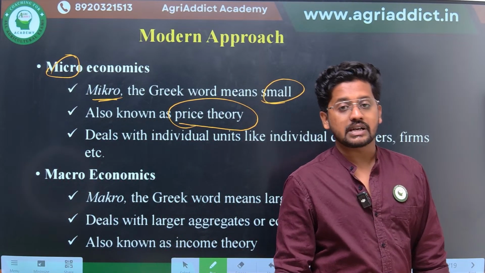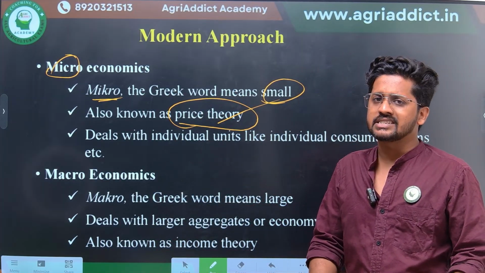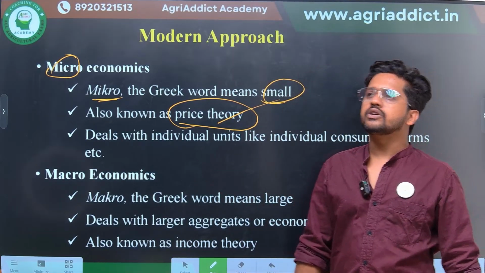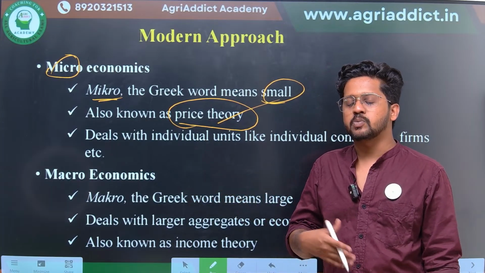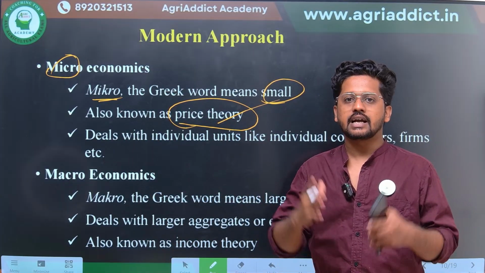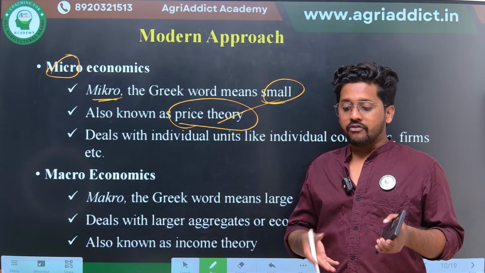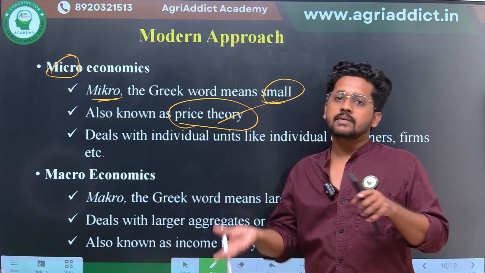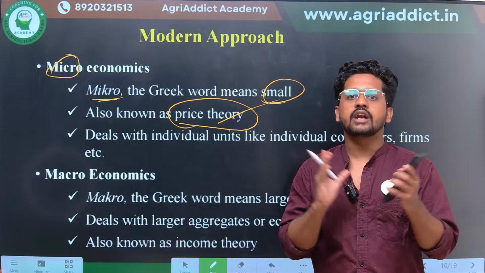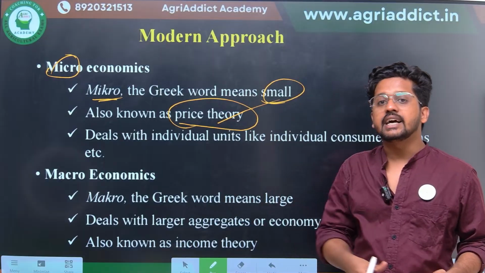So I will be telling you why we have to deal with microeconomics and macroeconomics separately. Why can't we generalize the theories of microeconomics to the whole population? When we see macroeconomics in the introduction class, I will explain why we can't use the theories of microeconomics in an aggregate population like a country, a nation or a continent. Because the behavior of the individual units would be totally different when it is occurring in a group or in an aggregate way. So it has to be studied as a separate discipline.